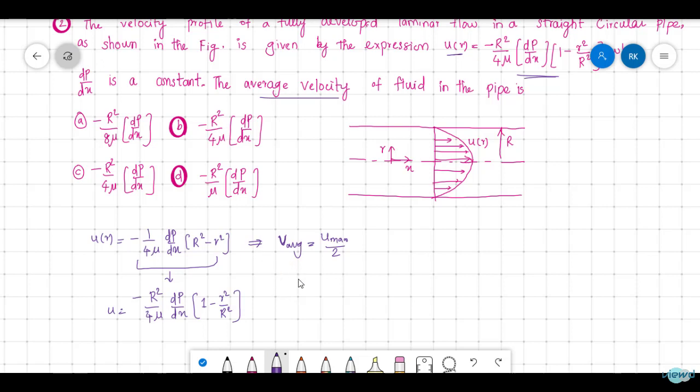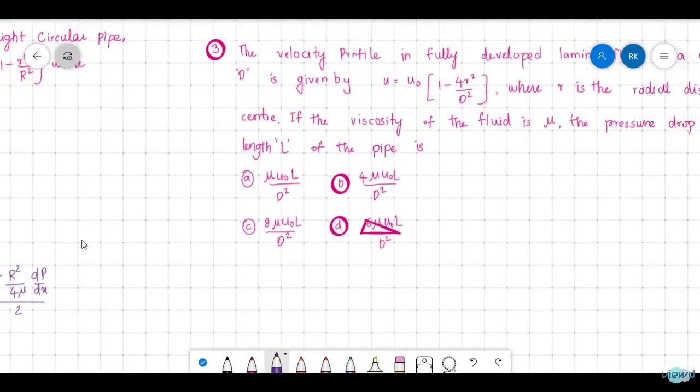So what we need to find is the average velocity. First we need to find u max. We know that u max is minus 1 by 4 mu dp by dx into R square. Then average velocity is equal to u max by 2. So u max divided by 2 is minus R square by 8 mu dp by dx. So that means option A is the answer. Next question.